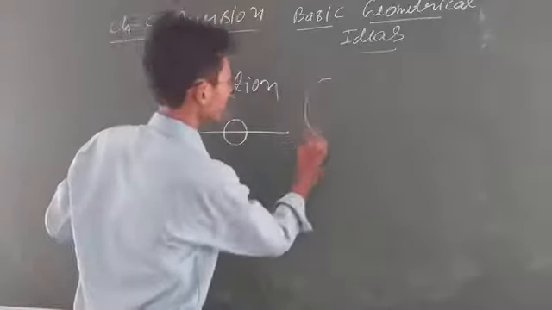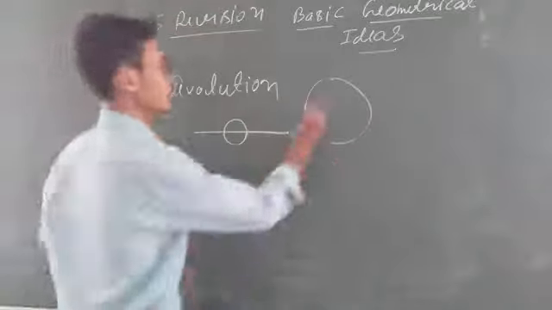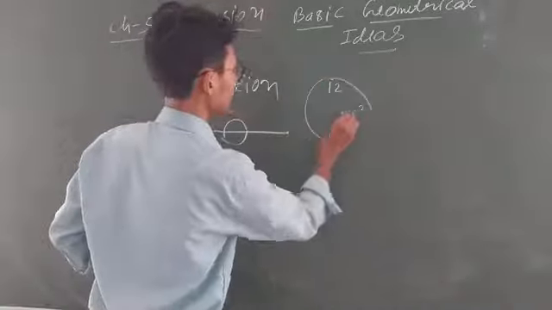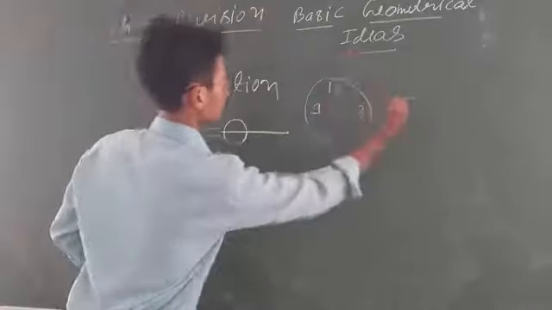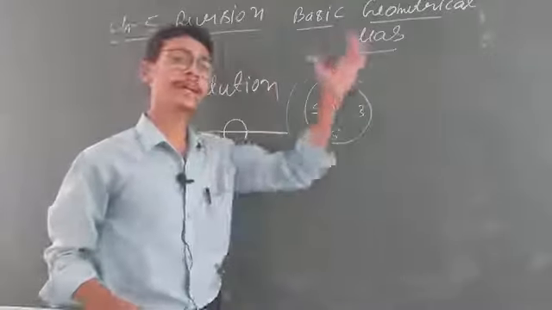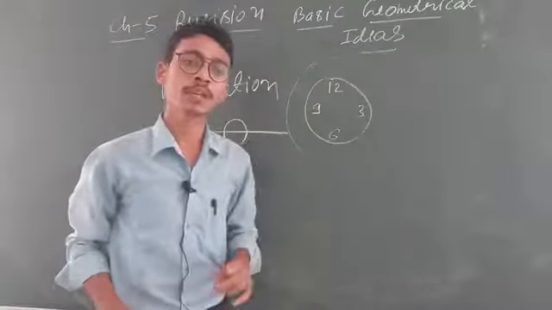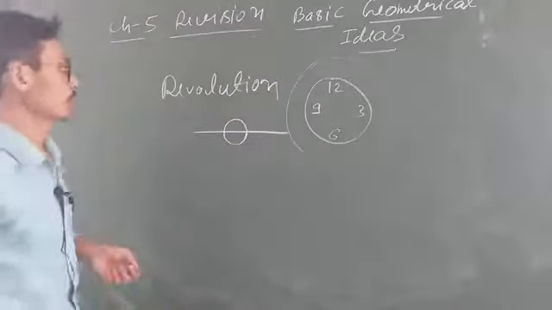The same concept will apply to our clock. Look, our clock is given. This is 12, 6, 3, 9. See, our clock moves like this in a circular path, okay? This also completes a full revolution. So one full revolution will be equal to what? 360 degree. Is that clear, everyone?